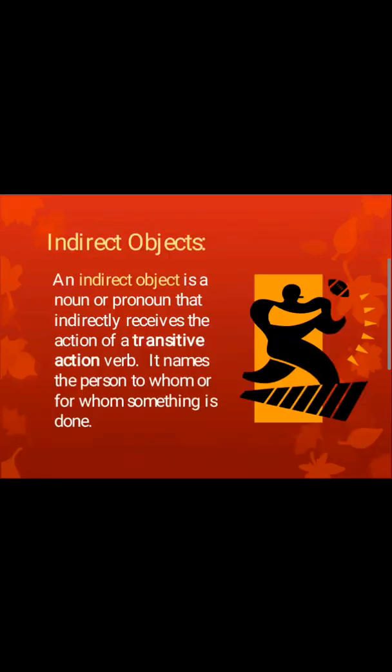Now let us learn the indirect object. An indirect object is a noun or a pronoun that indirectly receives the action of a transitive action verb. It names the person to whom or for whom something is done. A sentence may contain a direct as well as an indirect object. So let us understand this with the help of examples.